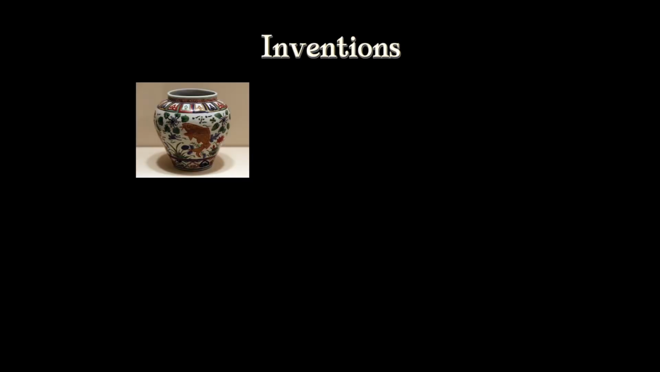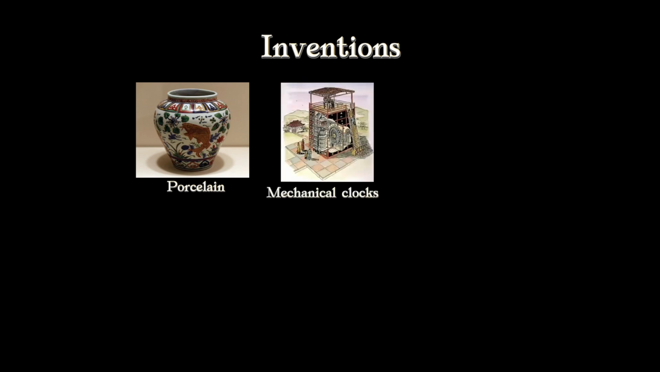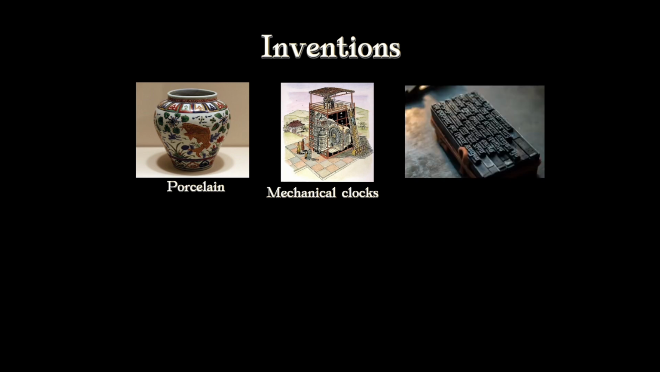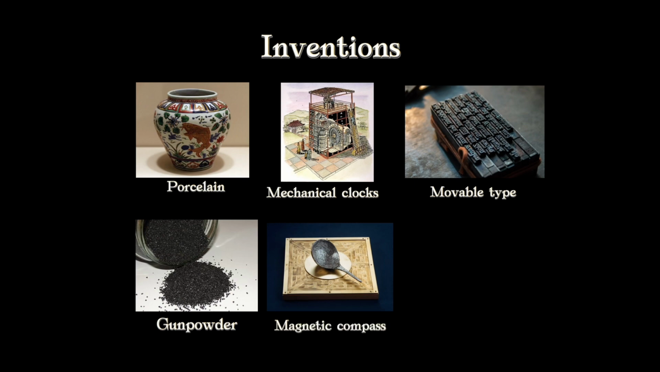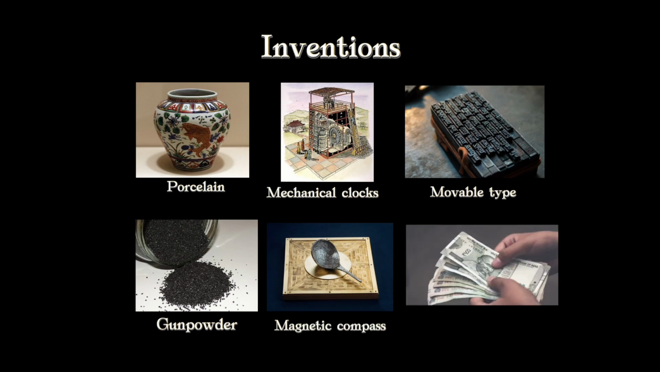Song had lots of inventions. Porcelain is a type of ceramic, and it was a very popular trade good. The mechanical clock is a clock whose machinery was driven by running water. Movable type printing is a way of printing using individual characters arranged in a frame. Exploding powder is a mixture of saltpeter, sulfur, and charcoal. They used it for fireworks and weapons. The magnetic compass helped China become a sea power. Paper money: the idea was to replace heavy metal coins with lighter money.